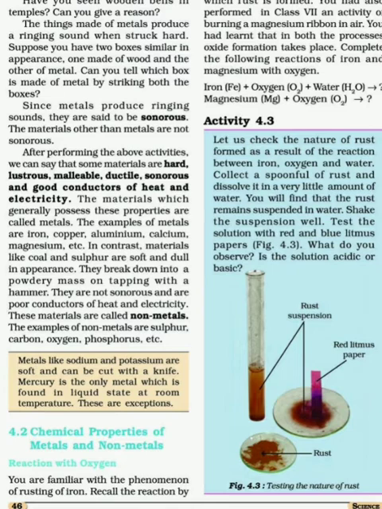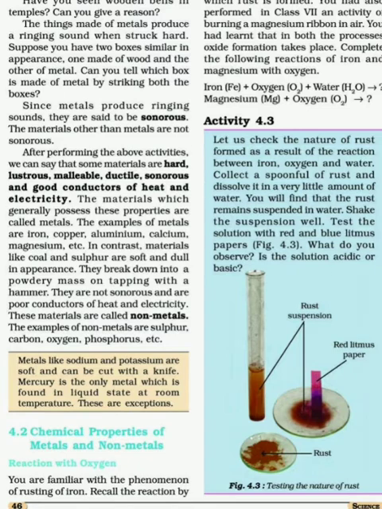Now, in the last paragraph, the conclusion that is given to you is about the physical properties of metals, as we discussed on the basis of activities. Metals are generally hard, lustrous, malleable, ductile, sonorous, and good conductors of heat and electricity. Exactly opposite to this are the physical properties of non-metals.